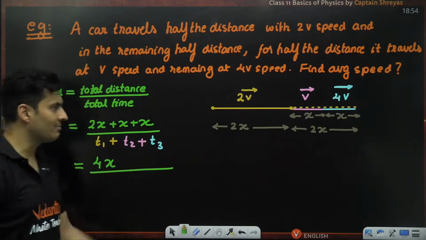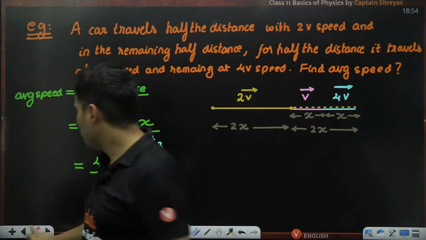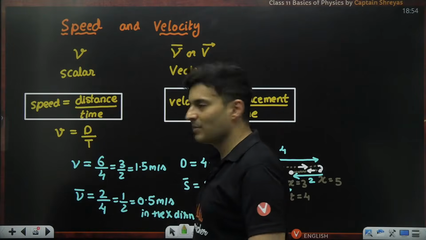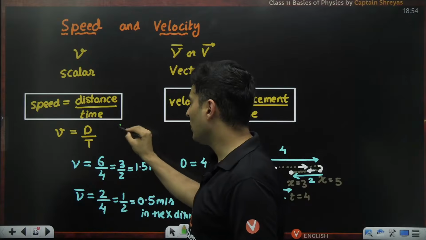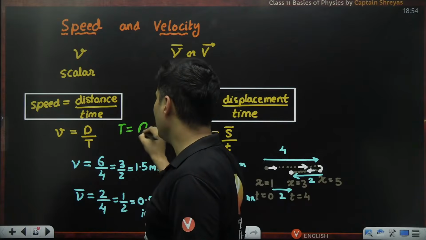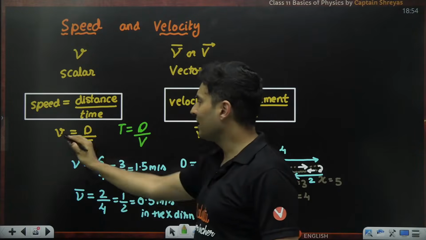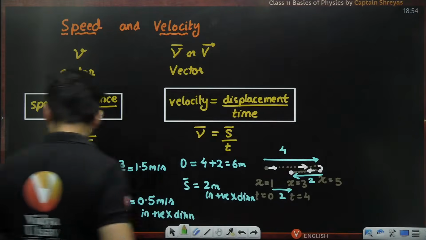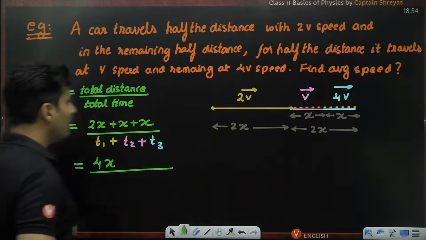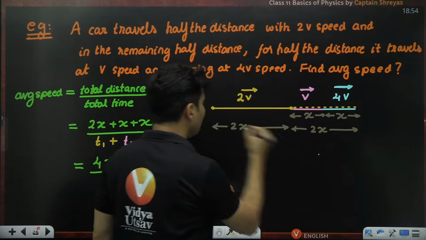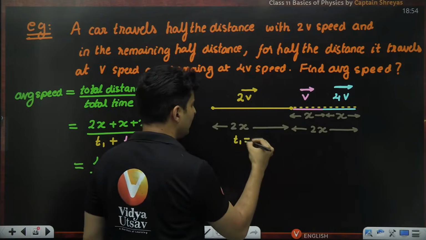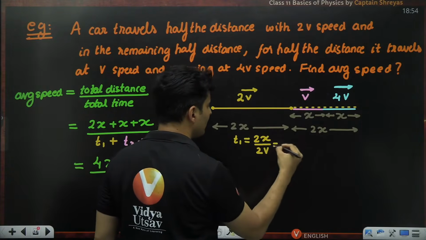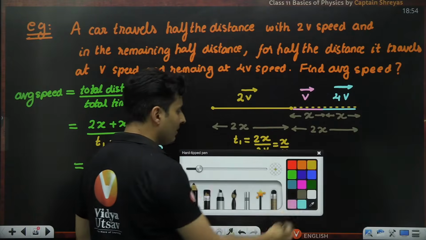Now, what are these times? Can we use some logic? I just gave you the formula for distance, speed, and time. Speed is distance by time. So what will time be? Time will be distance by speed, yes or no? If you take time on the top, speed will come over here. So let's use that concept now. So if you go from here to here, the time taken will be the distance, which is 2x, divided by the speed, which is 2v, which is basically x by v. Okay, everyone with me?